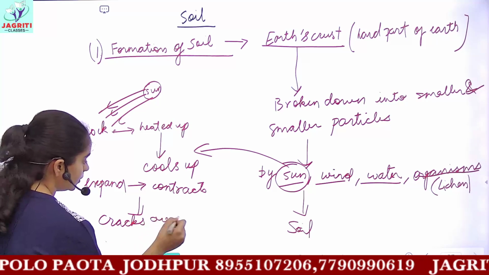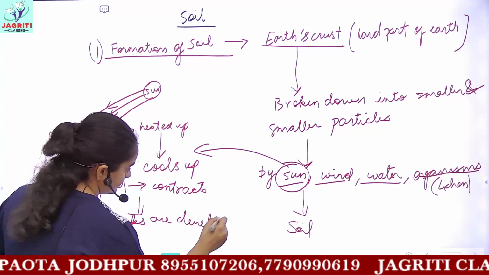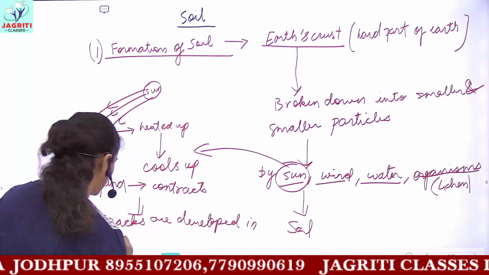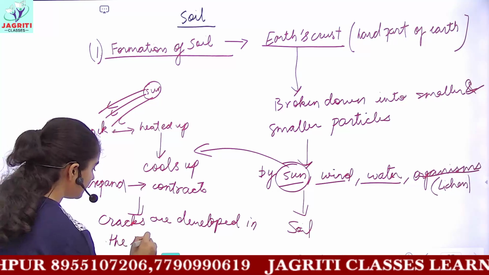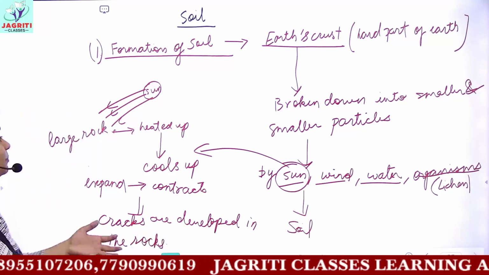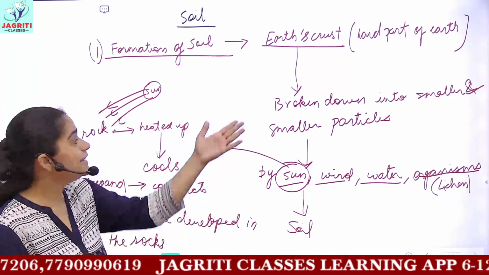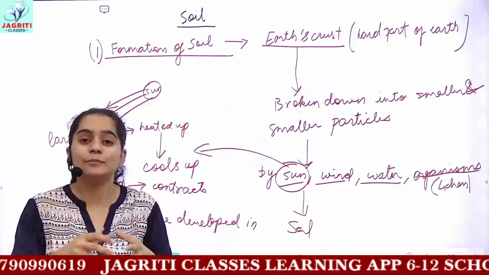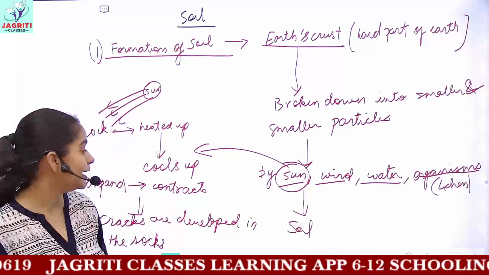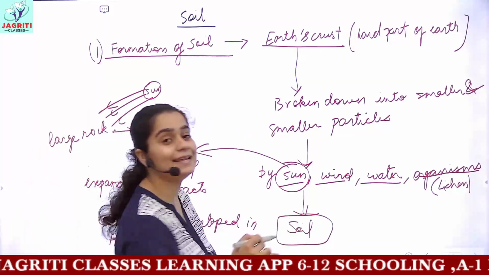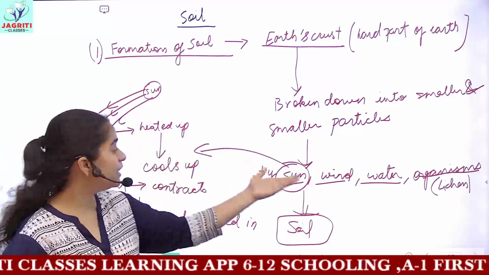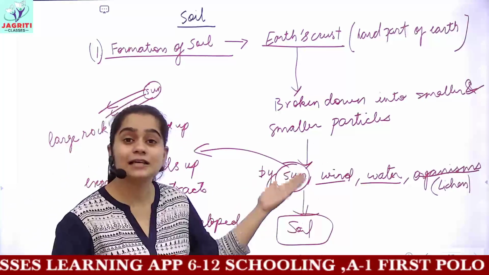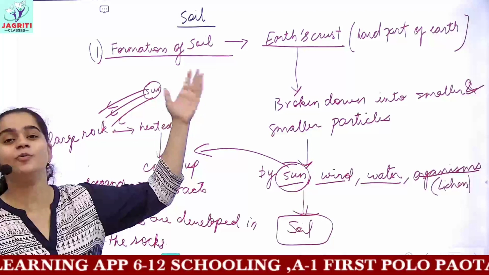Cracks are developed in the rocks, and due to the development of cracks, the breaking of rock occurs, and when these large rocks get broken down into very fine particles, then the formation of soil is seen. So this is the effect of the sun, that is how the sun is responsible for creation of soil.